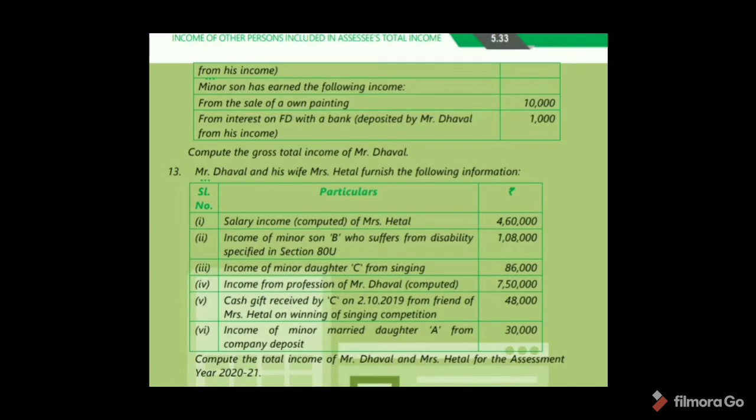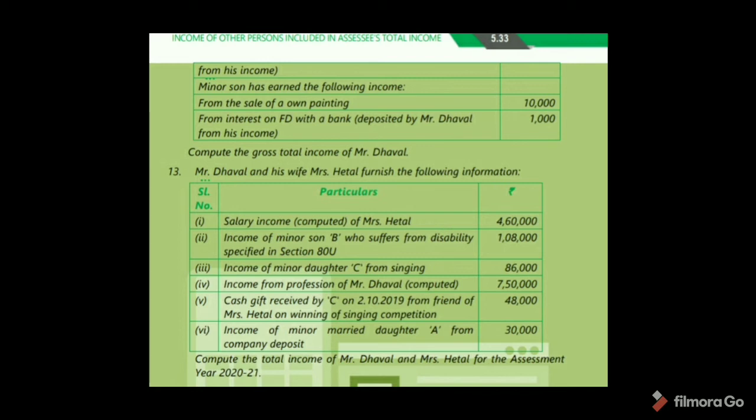See MCQ number 13. Mr. Dawal and his wife Mrs. Hetal furnished the following information. Salary income of Mrs. Hetal 4,60,000. Income of minor son B who is suffering from disability specified in section 80U 1,08,000. Income of minor daughter C from singing 86,000. Income from profession of Mr. Dawal 7,50,000. And cash gift received by C on 2/10/19 from a friend of Mrs. Hetal on winning of a singing competition 48,000. And next, income of minor married daughter A from company deposit 30,000. Compute the total income of Mr. Dawal and Mrs. Hetal for the assessment year.